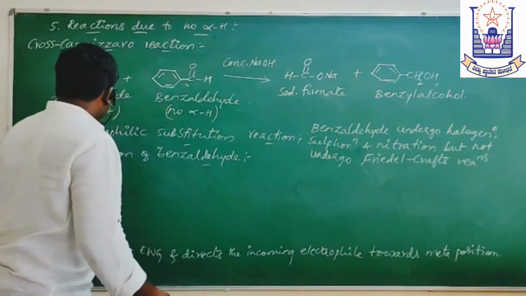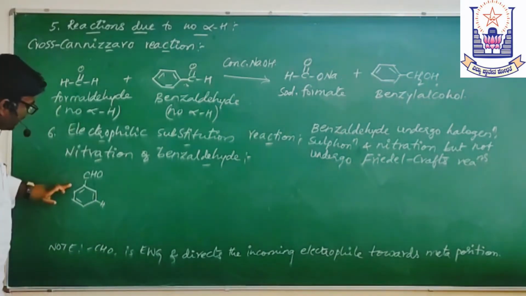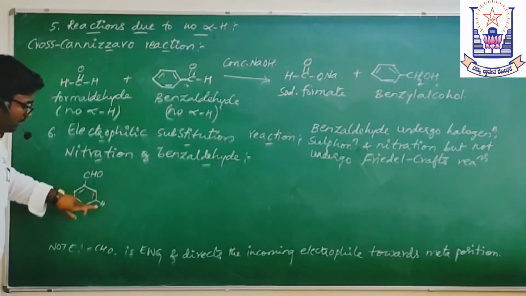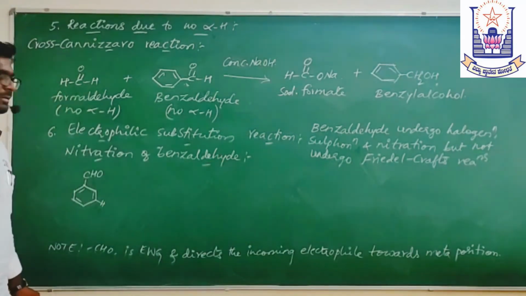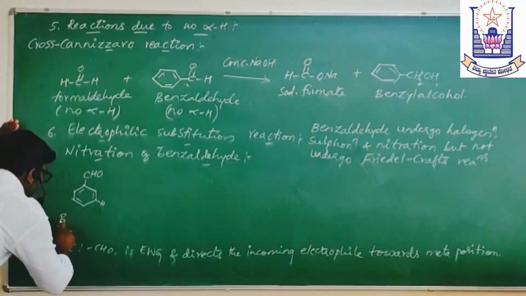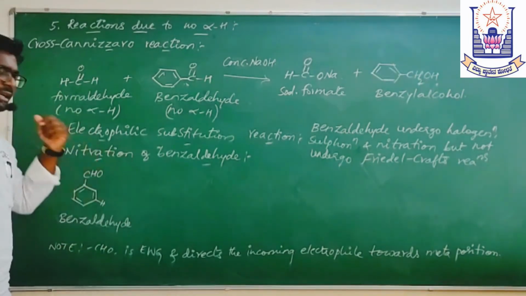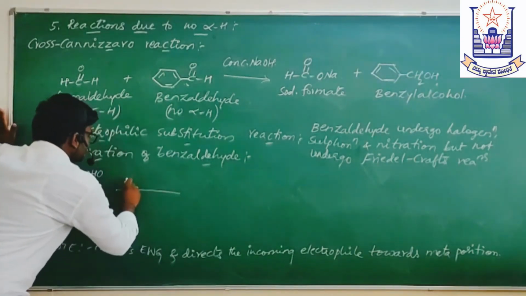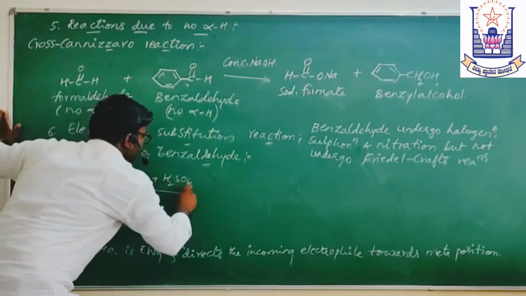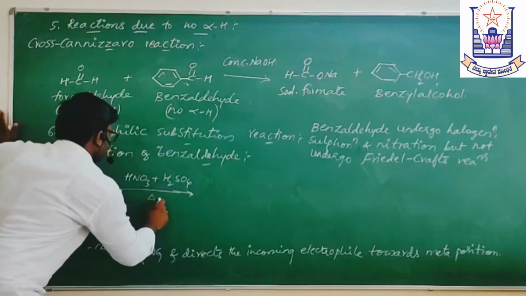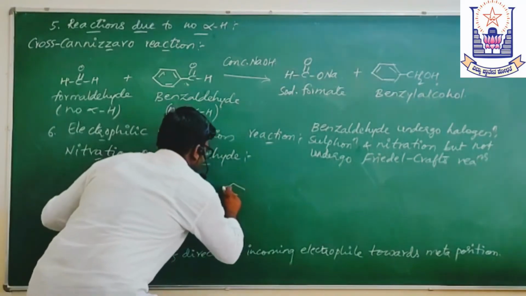Let us take benzaldehyde, and at the meta position I will show you a hydrogen. Here all the carbon atoms will have hydrogens, but I am showing this one because this H plus ion is going to be replaced by the NO2 plus ion. When this benzaldehyde is treated with the nitrating mixture, that is concentrated HNO3 plus concentrated H2SO4, the NO2 plus ion replaces the H plus ion.